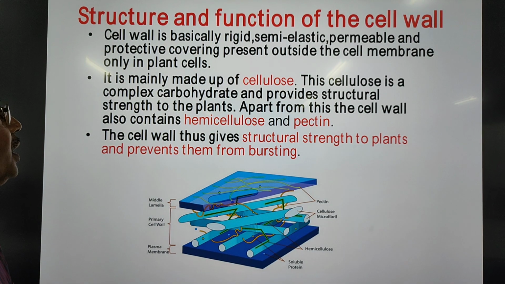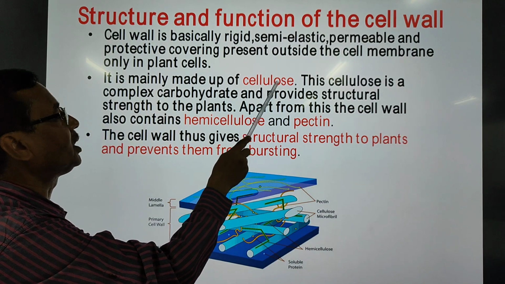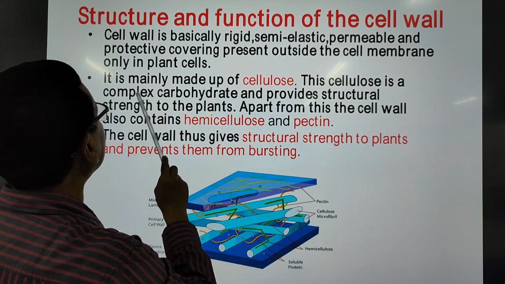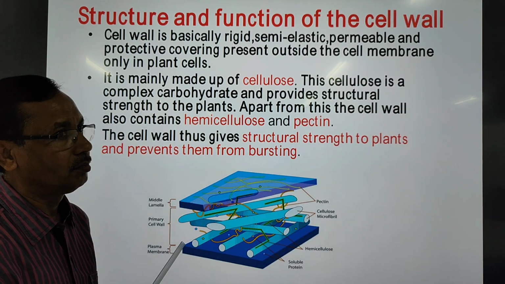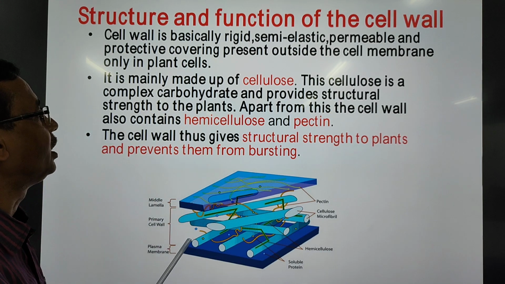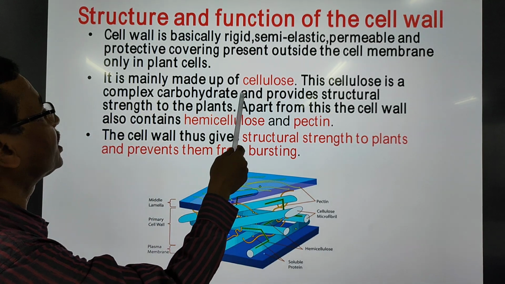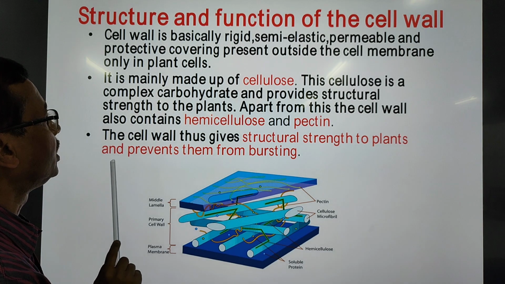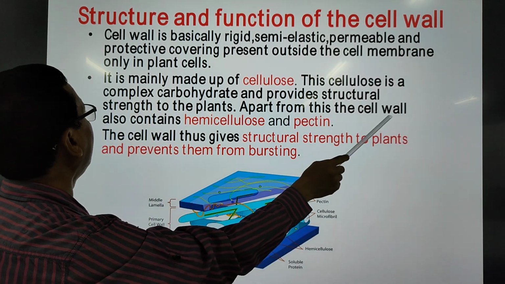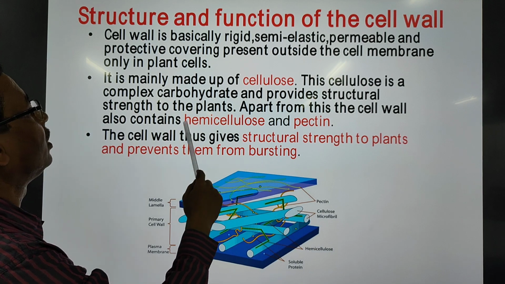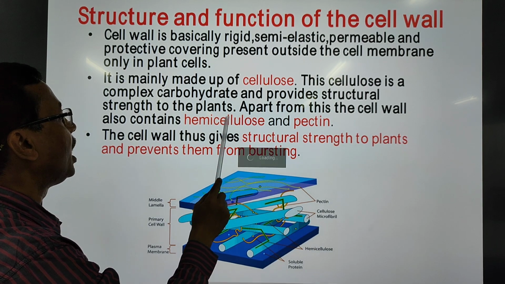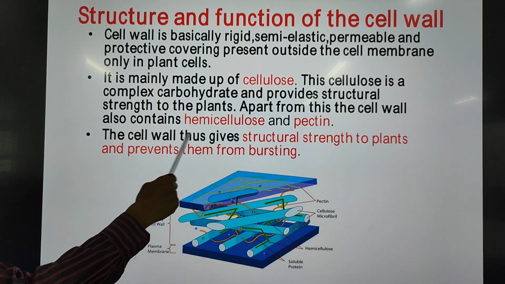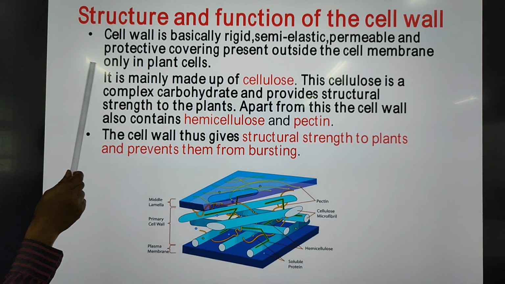Now what is it made up of? It is mainly made up of a substance called cellulose. What is this cellulose? Cellulose is a complex carbohydrate, and the complexity of this carbohydrate provides structural strength to the plants. Apart from this, the cell wall also contains two more complex organic compounds. One is hemicellulose, the other one is pectin. Because of this composition, the cell wall is very strong and tough.